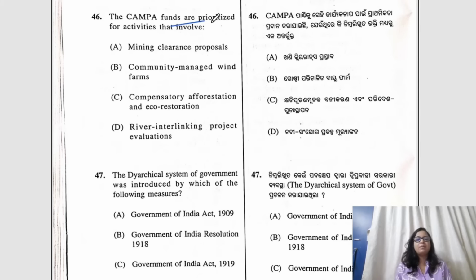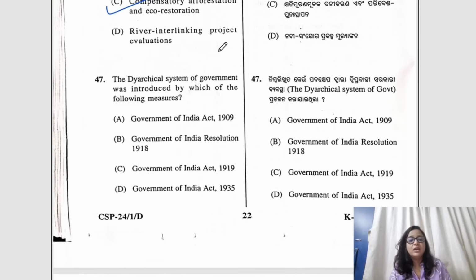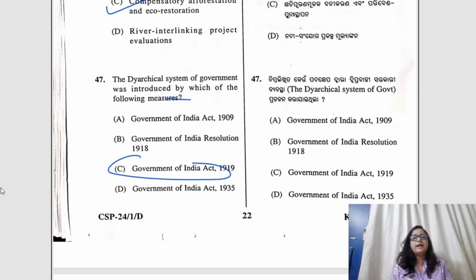Question number 46. The Campa funds are prioritized for activities that involve what? Compensatory afforestation and eco restoration. Basically, Campa is a statutory body which was established by the Campa Act, that is the Compensatory Afforestation Fund Management and Planning Authority. If you know the full form of Campa also, you can solve this question easily. Question number 47. The diarchical system of government was introduced by which of the following? The answer here would be Government of India Act 1919, a direct question from Polity Lakshmikant.